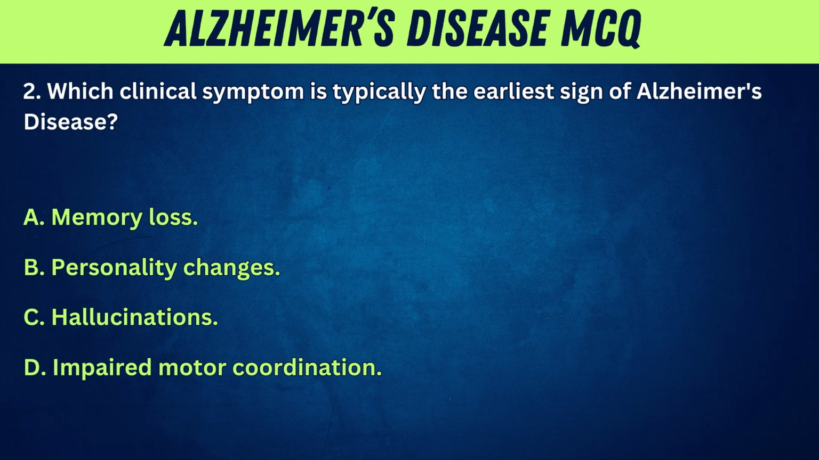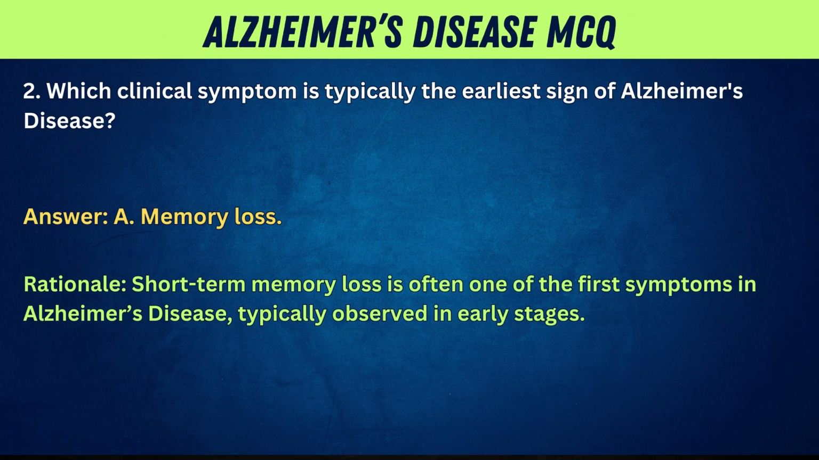2. Which clinical symptom is typically the earliest sign of Alzheimer's disease? A. Memory loss. B. Personality changes. C. Hallucinations. D. Impaired motor coordination. Answer: A. Memory loss. Rationale: short-term memory loss is often one of the first symptoms in Alzheimer's disease, typically observed